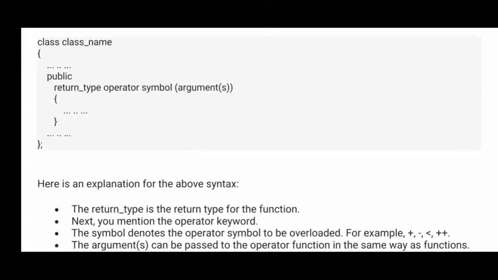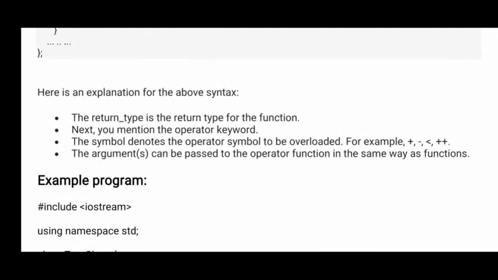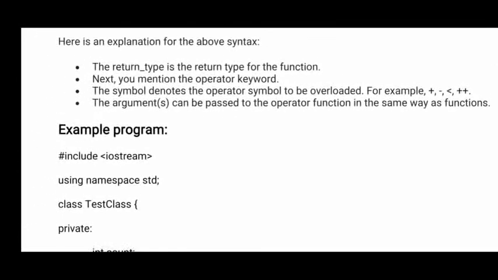Then you give the operator for which you are creating the overloading. That should be a type of operator function. Here I have given arguments, and now the definition and explanation.